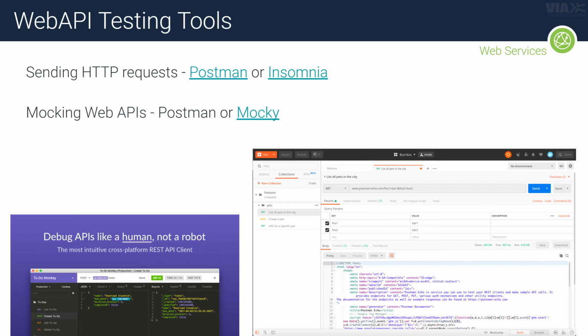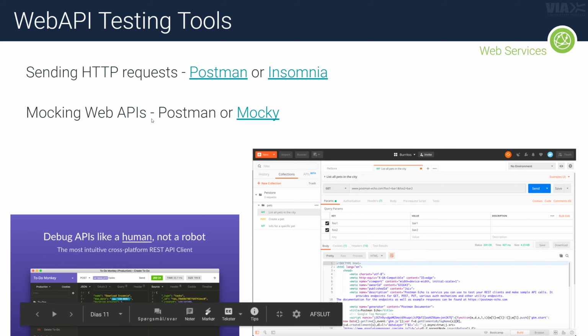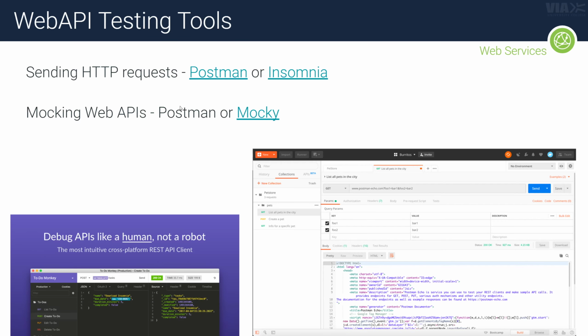And also, sometimes it might be hard for you to find the perfect web service to consume and use in your projects. Then it's perfectly fine to go in and mock your own web service. So you can see right here there's this nifty little site called Mocky where you can do that. But you can also do some of the same things in Postman if you want to do that. Or if you want to, you can of course set up your own web service. That's also an option.